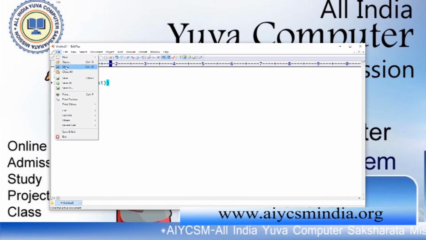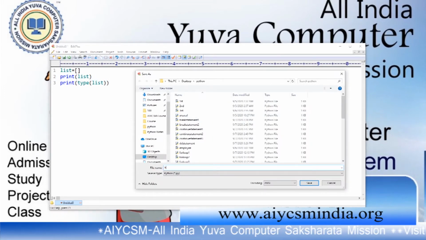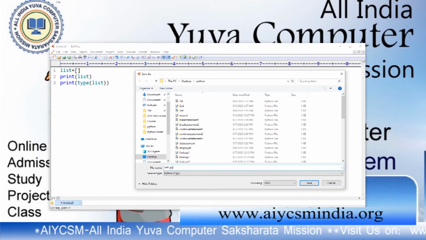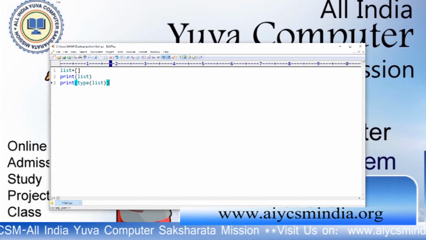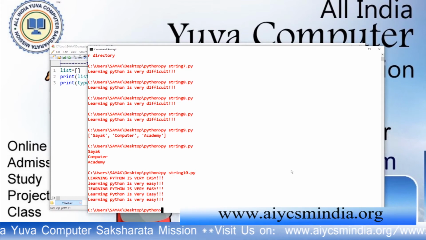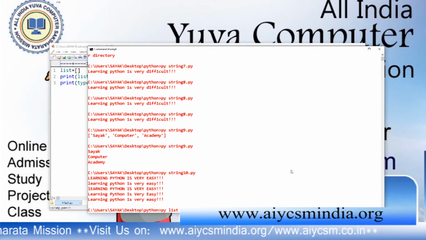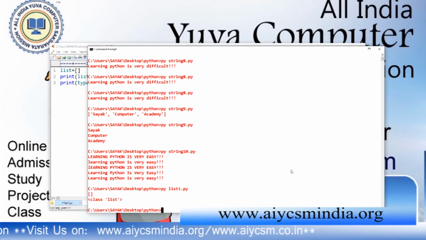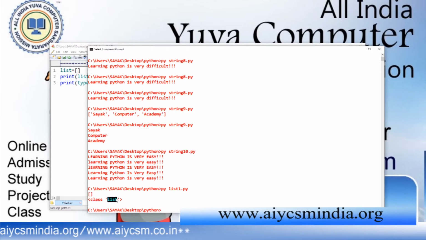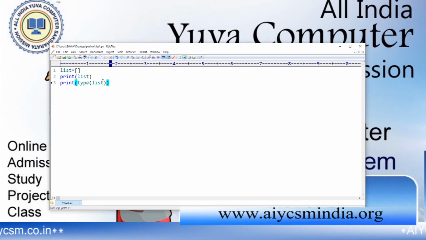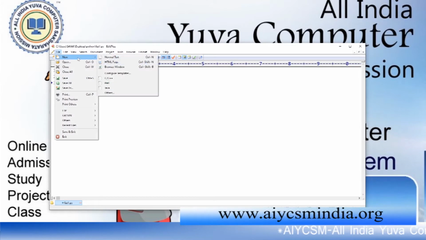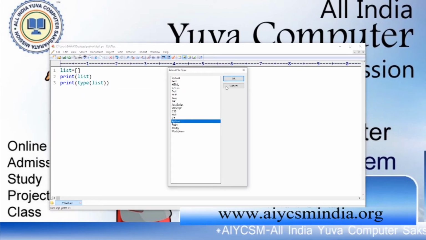We will save this as list1.py, then you will run it from the command prompt. py list1.py. This is an empty list, it indicates that, and this is the list type of class. That means it is a list. We created an empty list here. Now we will go to the next program. We saw how to create an empty list.